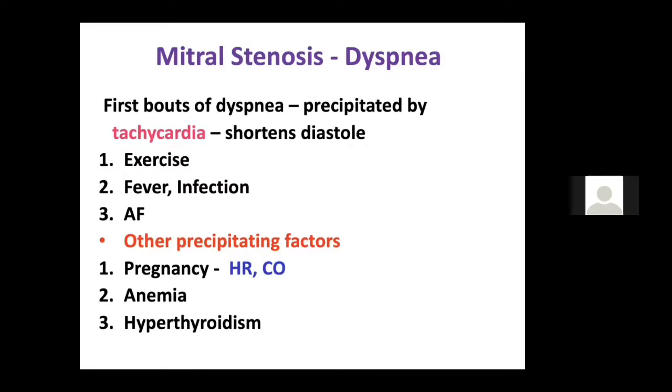Shortens the diastole, increases the systole. So because the diastole is shortened, your LA pressure is increased, and so the patient goes to dyspnea and pulmonary edema. And most of this, this is the mechanism.